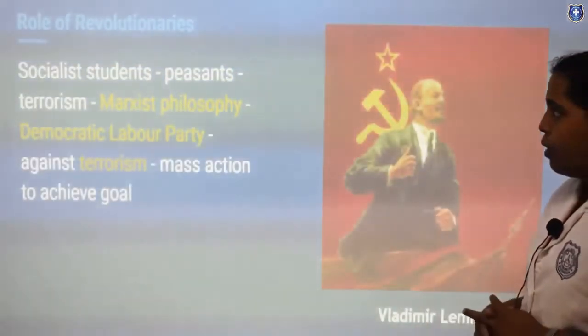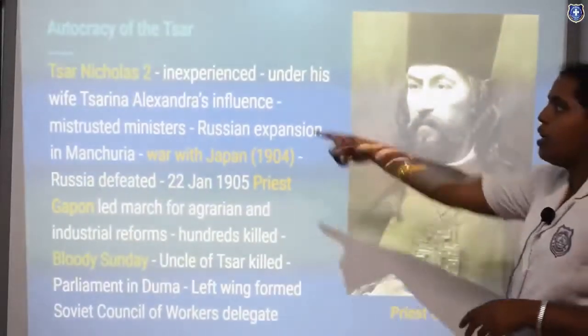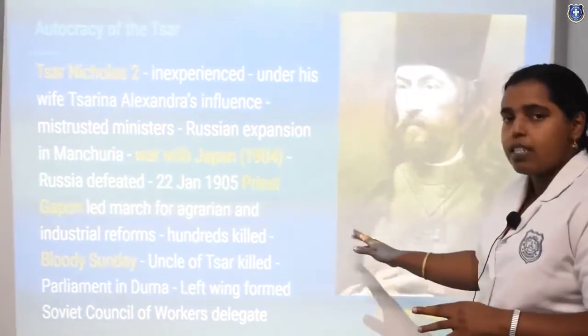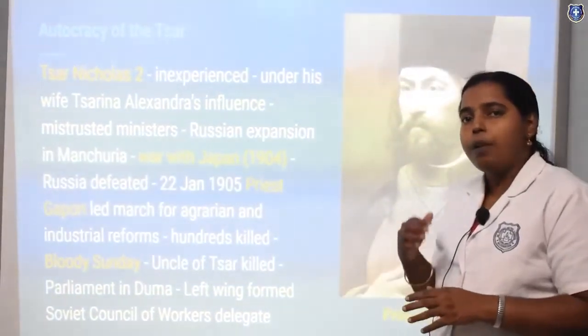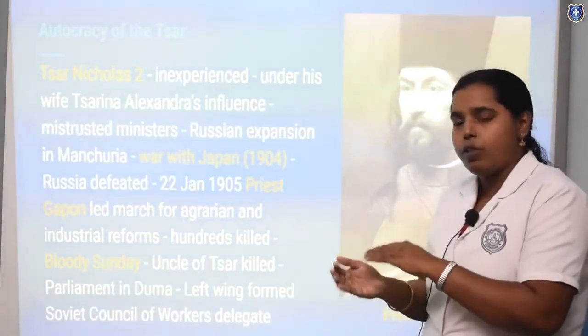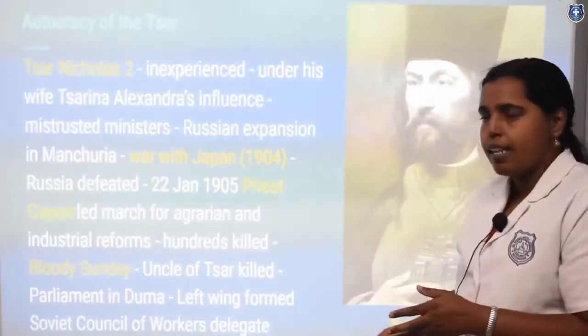The next topic you can see is the autocracy of the Tsar. The word autocracy itself shows that the Tsar was a ruler who abolished serfdom and gave the peasants their properties and the lands.